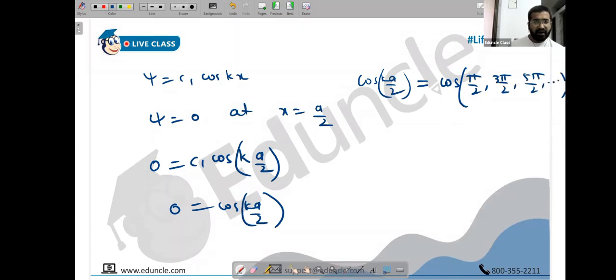Cos of 5 pi by 2 is 0. Basically, absolutely, odd multiples of pi by 2 give 0. You can simply say cos of an odd multiple of pi by 2 is 0. So odd, you can always write as 2n plus 1. Okay, you can always use this.